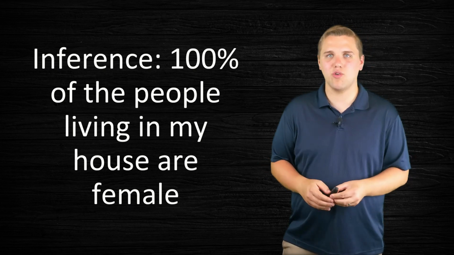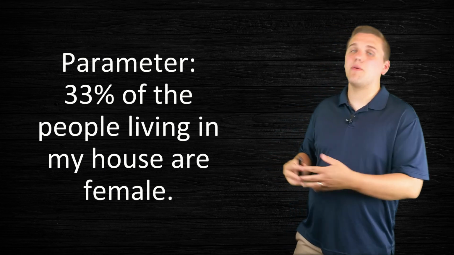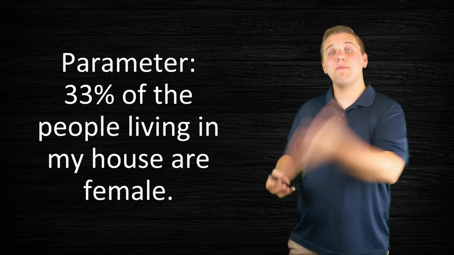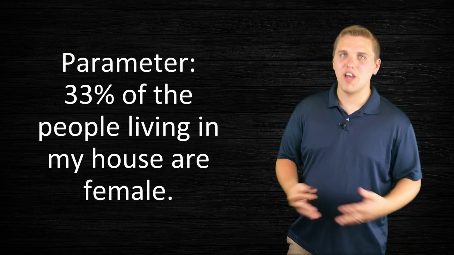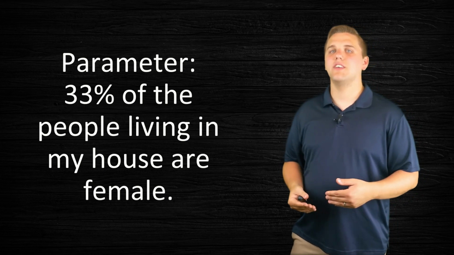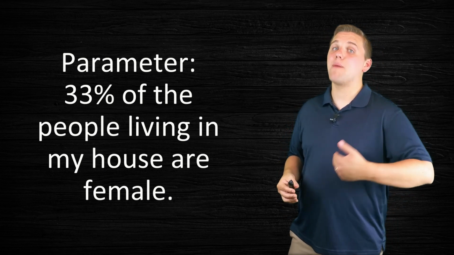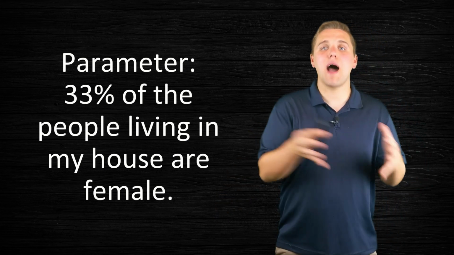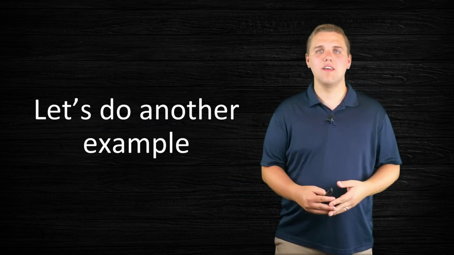Let's actually see what the actual fact of the matter is. It turns out that 33% of the people living in my house are female, because I am certainly a male and my son is certainly a male. So in this case, only 1/3 of my population is female. Now, if you notice, I just measured my population, so that would be called a parameter. If I measure the population, it's a parameter. If I measure the sample, it's a statistic.